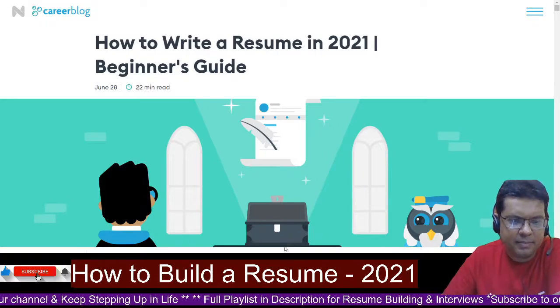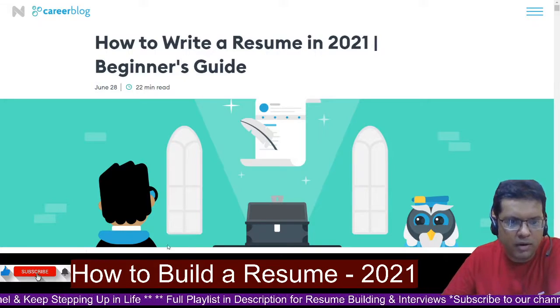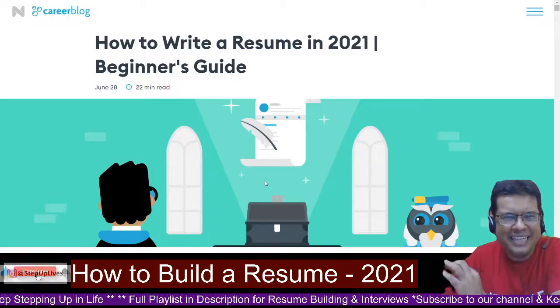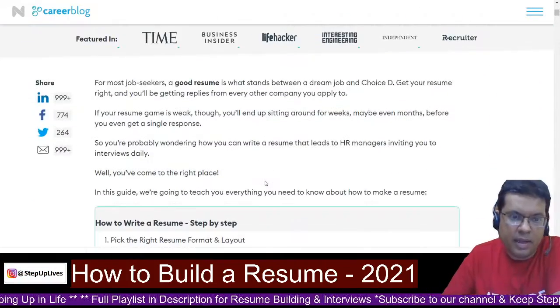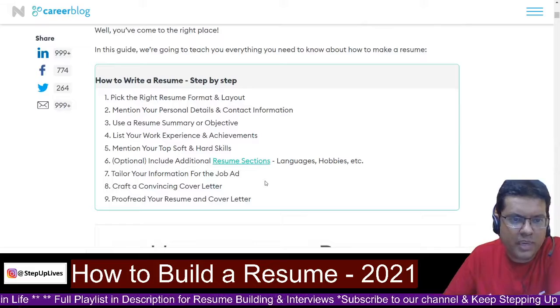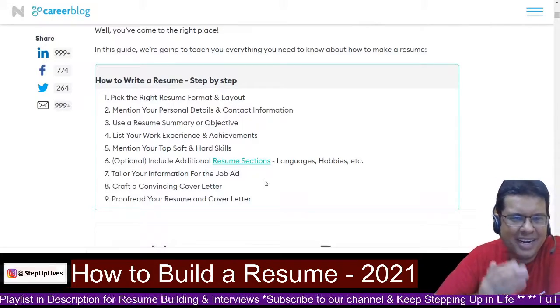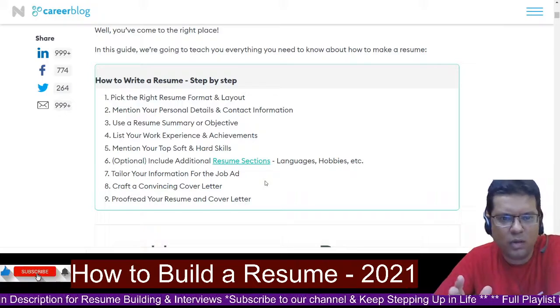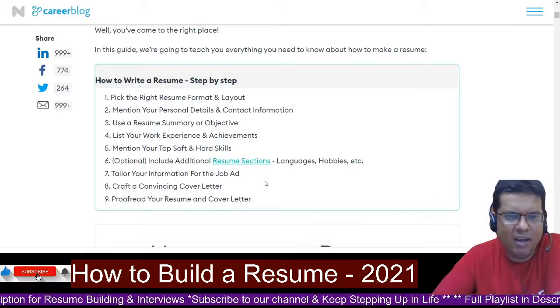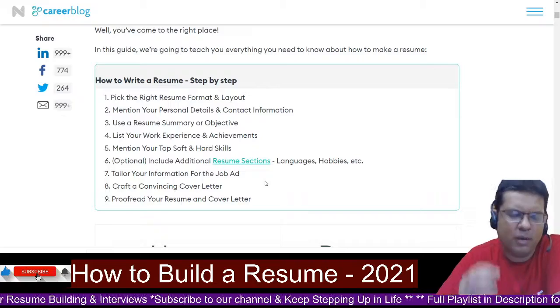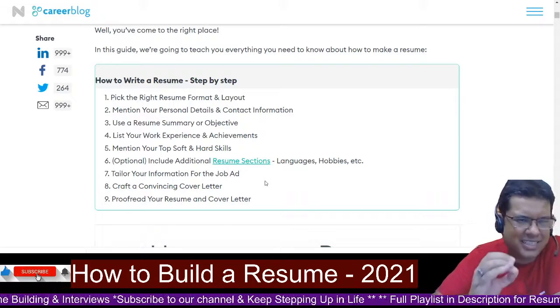Let's get started. First things on the board, talking about what is needed in a resume. Let's try to focus upon the few key topics that are very important. First and foremost, we'll try to pick the right resume and format and layout. A lot of people are struggling for that. Where can I find a resume and a format? We'll give you very much best tips.